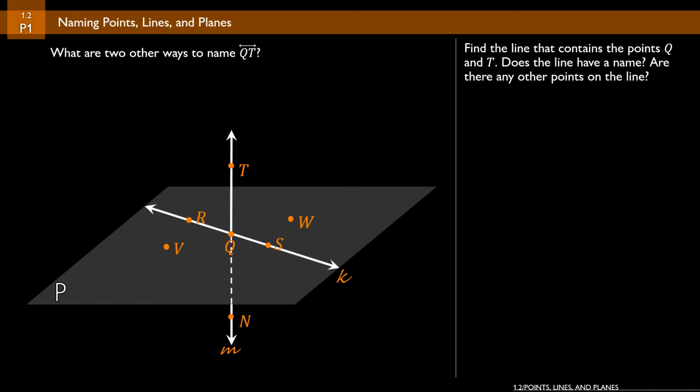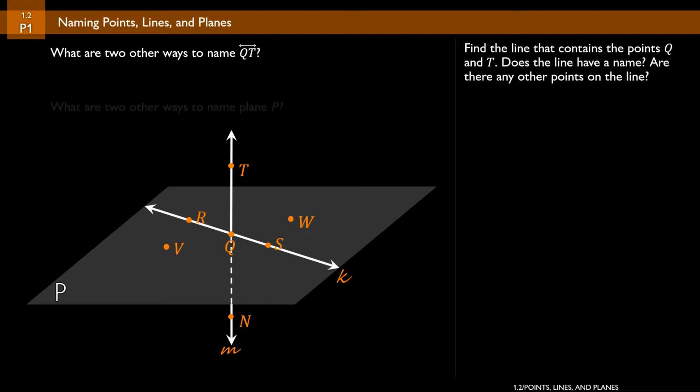You're also going to see that there's another point on that line, N. So we can combine Q and T with N, using any combination of those 3 letters, and we can name that line. So our solutions are going to be line M, line QN, line NQ, line TQ. Any of those are going to be correct responses for that.